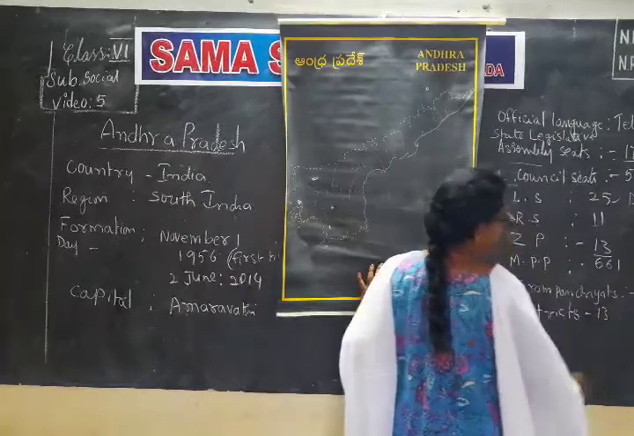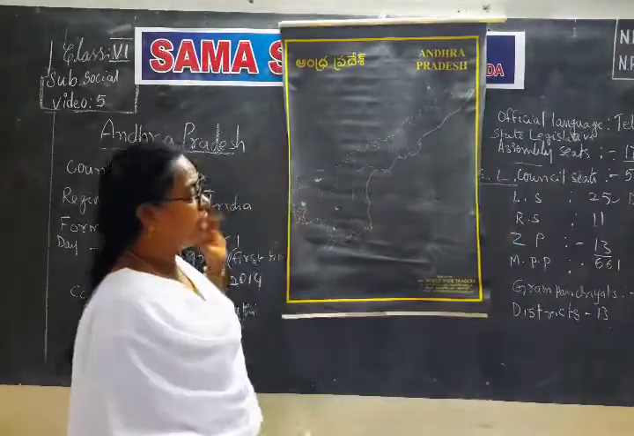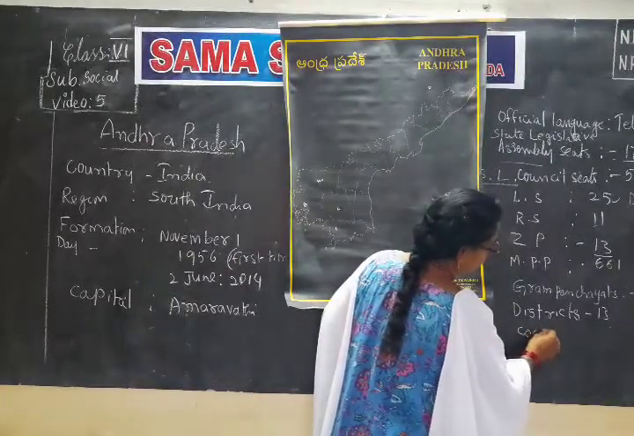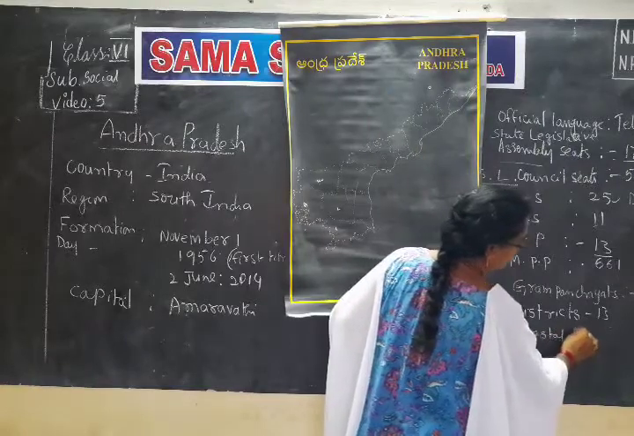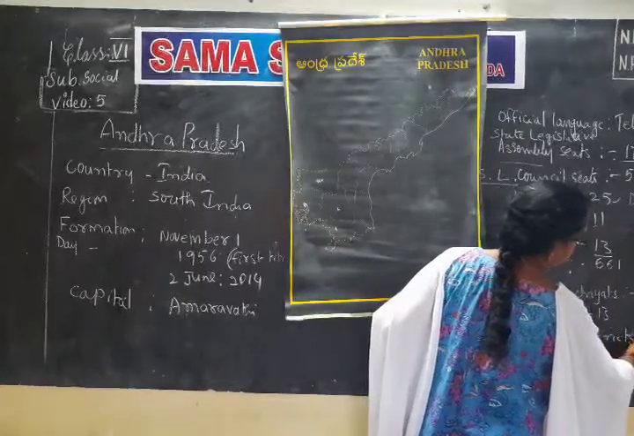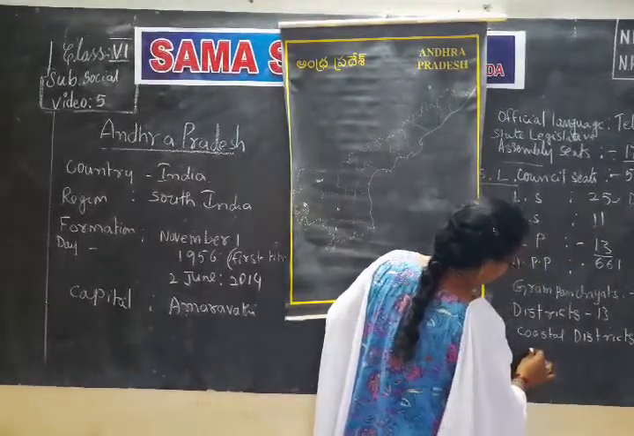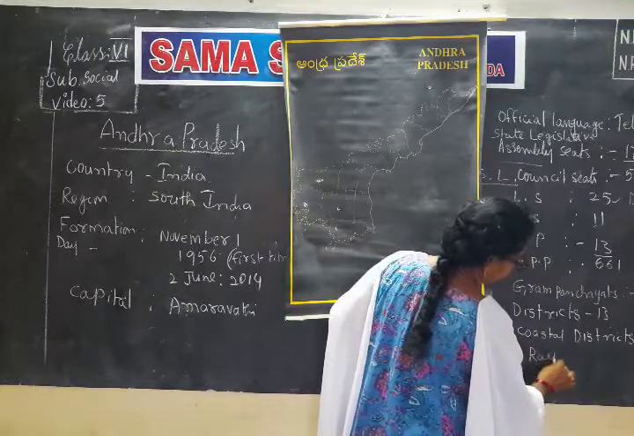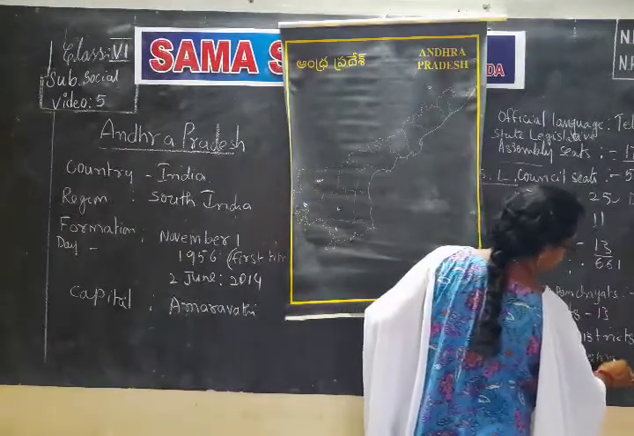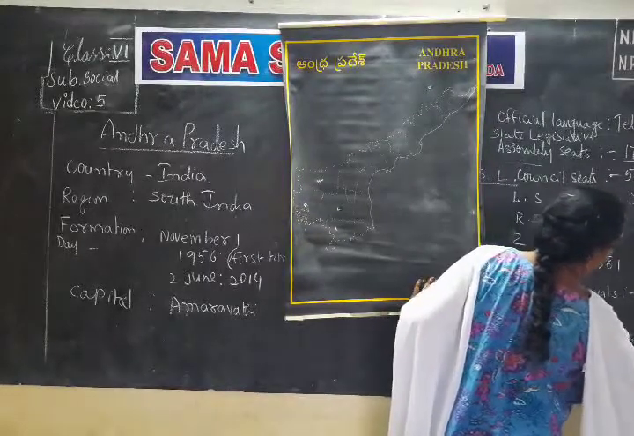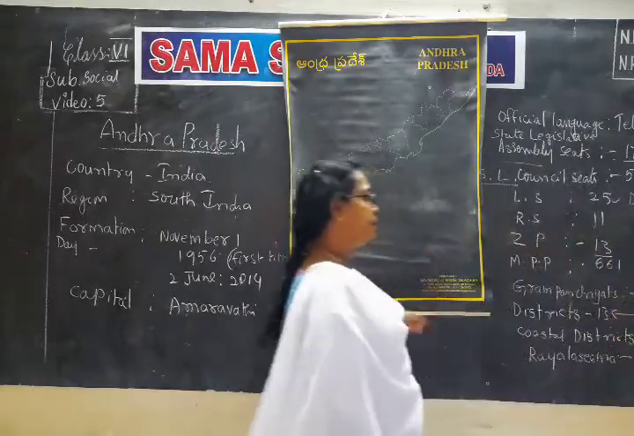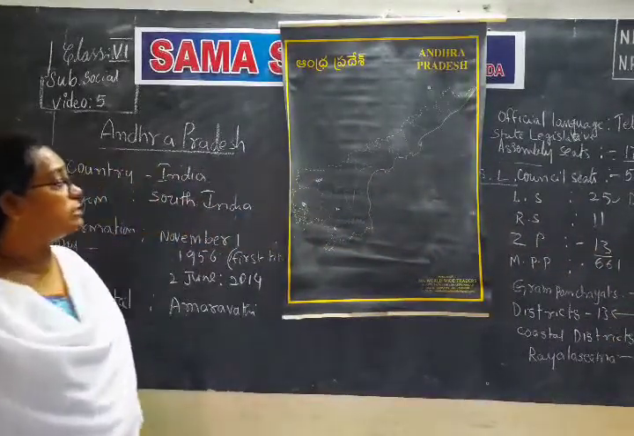These 13 districts: 9 are coastal districts, and Rayalaseema 4, together 13 districts which are there in Andhra. So what are the boundaries of Andhra Pradesh?